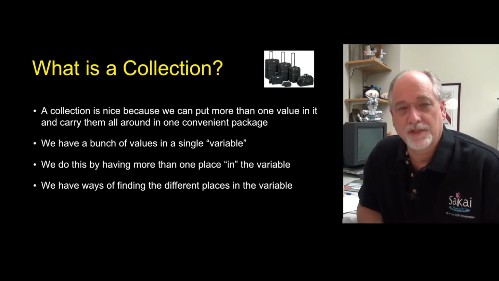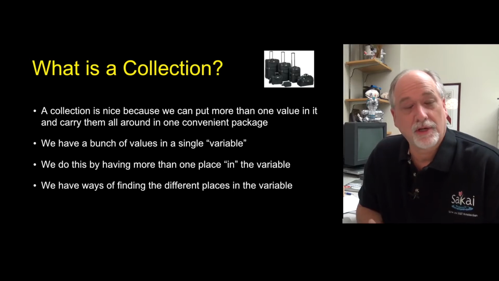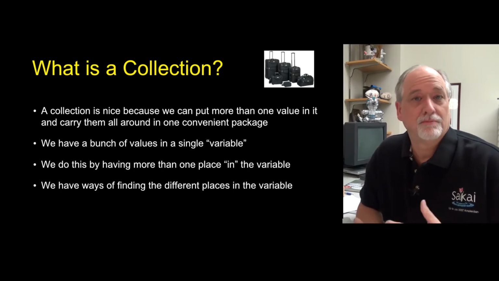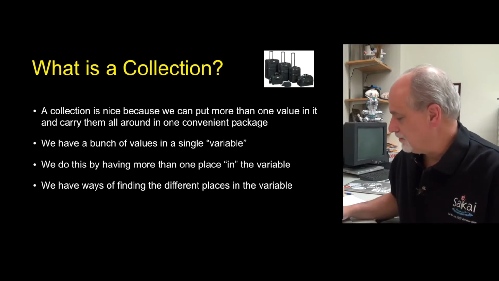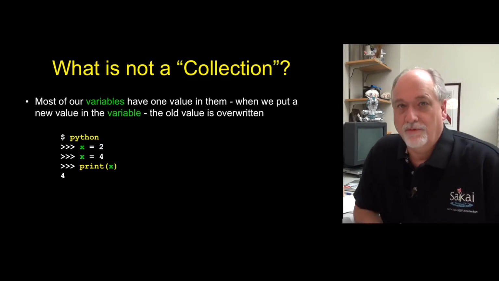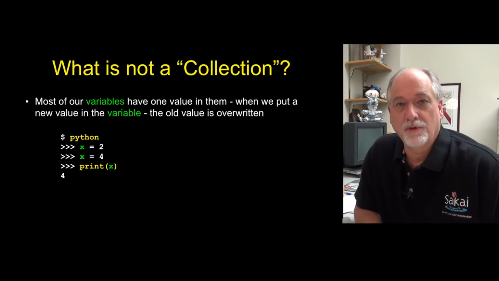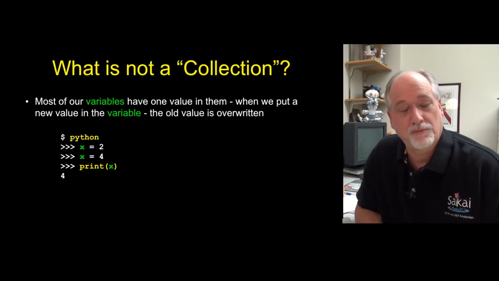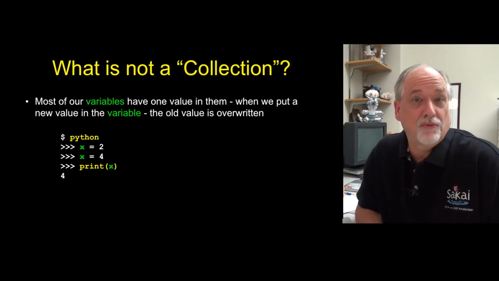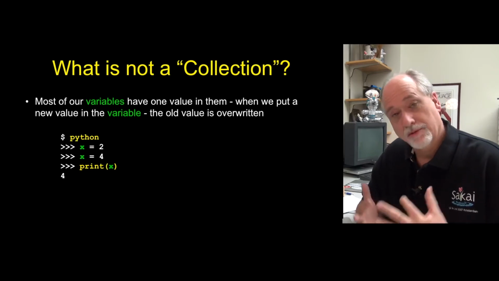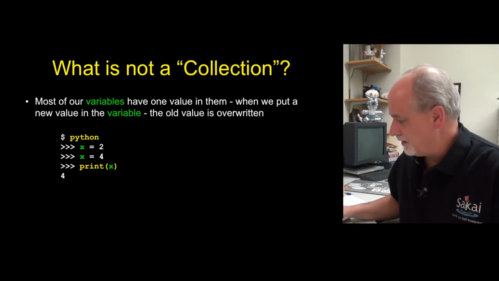To review what a collection is, it is a situation where we are going to have a variable, like a list or a dictionary, that we can put multiple pieces of information in rather than a single piece of information. Prior to collections, we would put something into X and then we would put something else into X and it would be overwritten. And now with lists, we can append things onto the end.